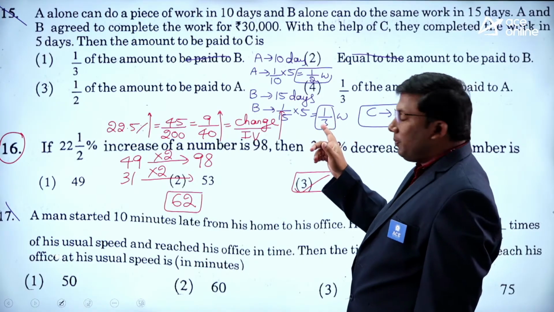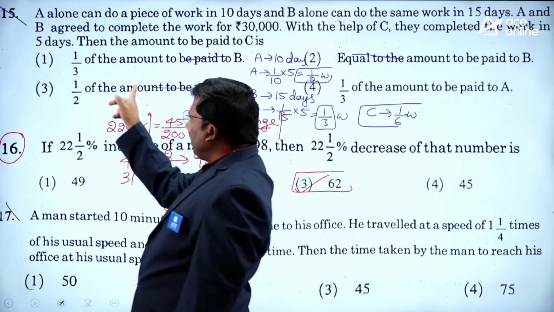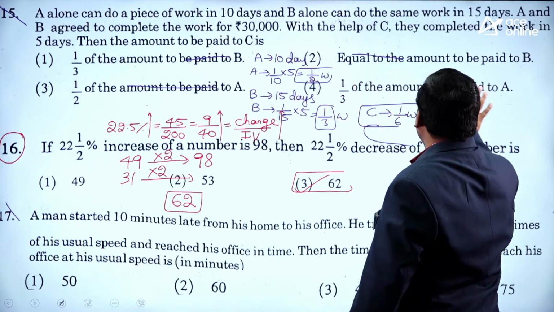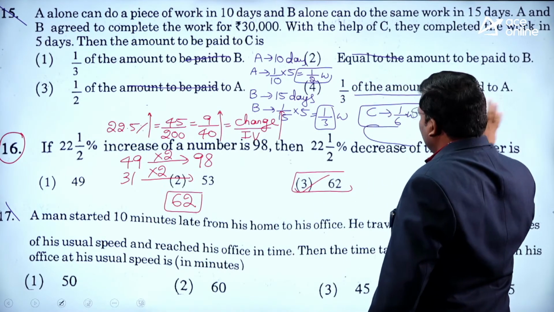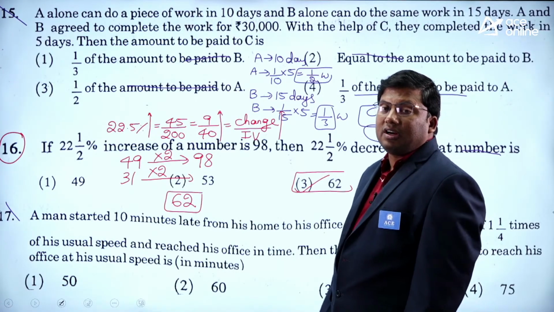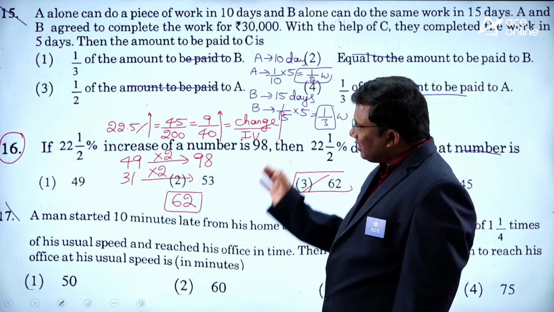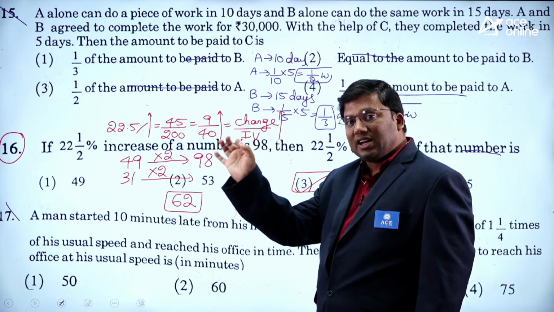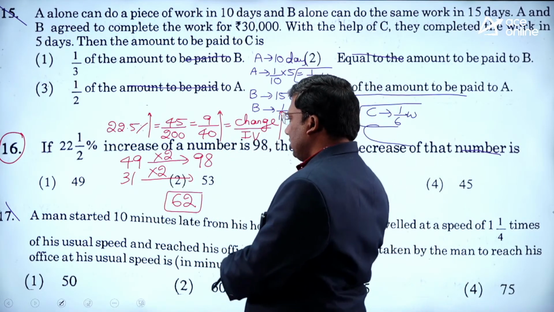Half of the amount paid to A is half of 1/2, that is 1/4. So the answer is 1/3 of the amount paid to A. 1/3 of 1/2 is 1/6. Very easy question. No huge mathematical skills are required to solve it.